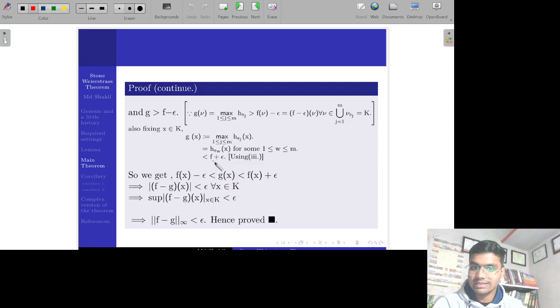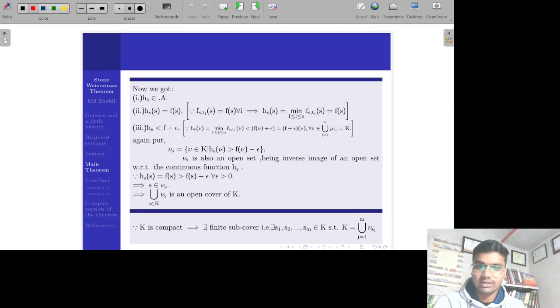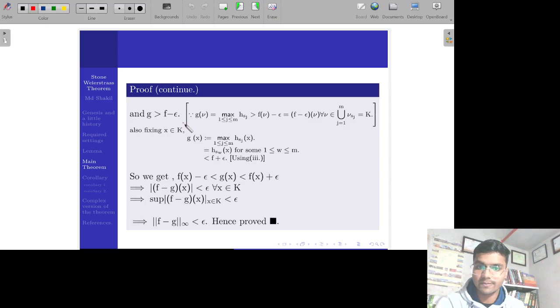We had shown that H_s is strictly less than f plus epsilon in this step. So we use that fact here, that H_Sw taken at point x is less than f plus epsilon, and hence G of x is also less than f plus epsilon for each point of K. So G is nothing but less than f plus epsilon.